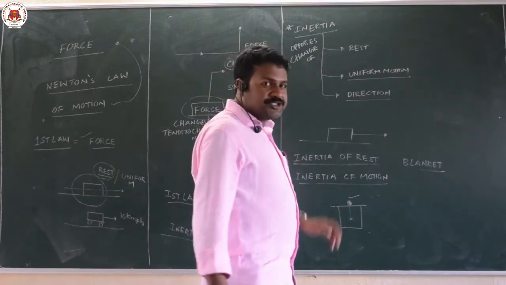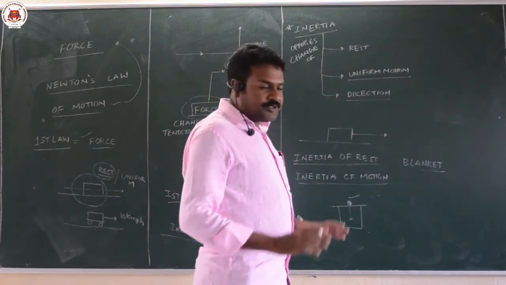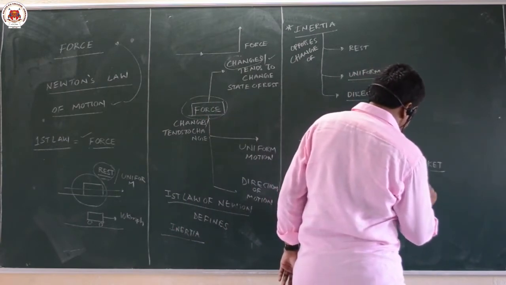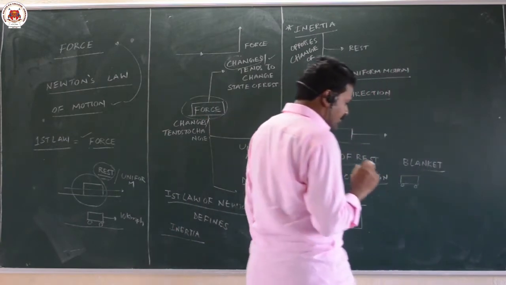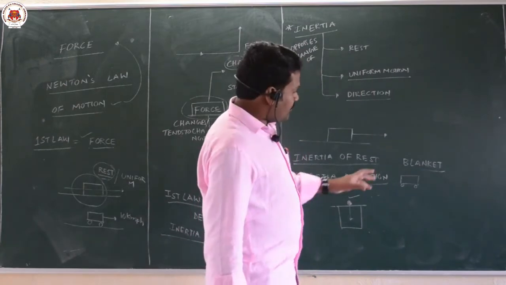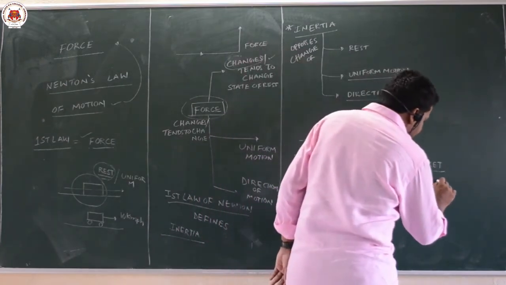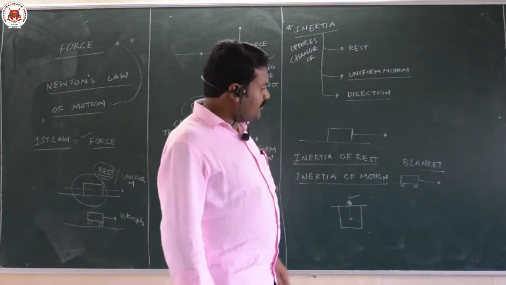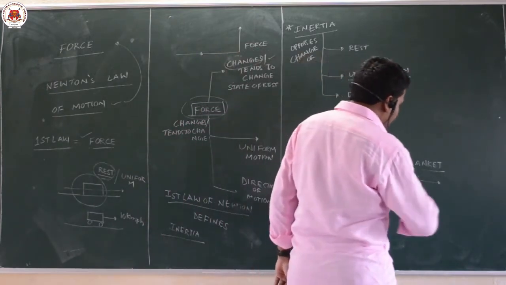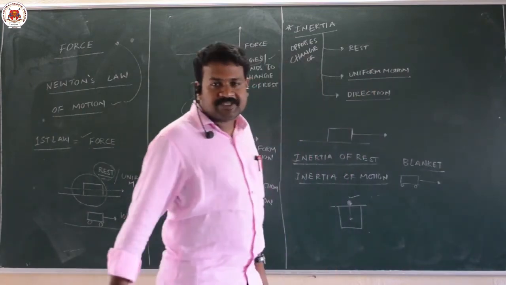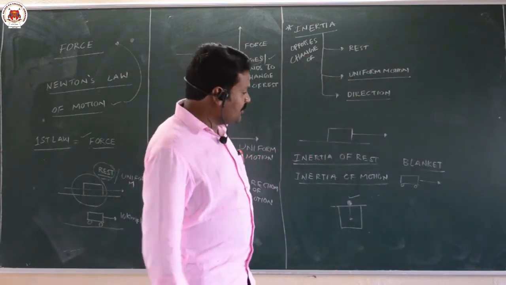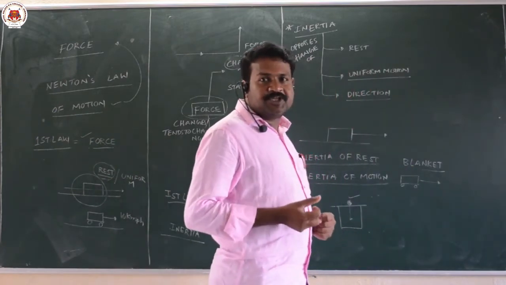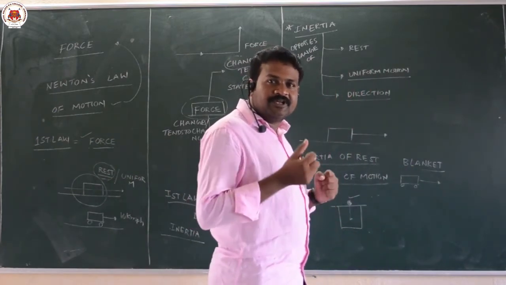And inertia of motion. Suppose you are sitting as a passenger in a fast moving bus, and suddenly the driver applies the brake. Then what happens? The passenger will move forward. That means the bus is in motion, and the passenger who is in motion wants to stay in that state only.